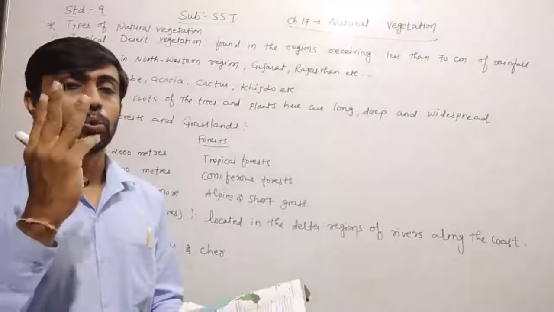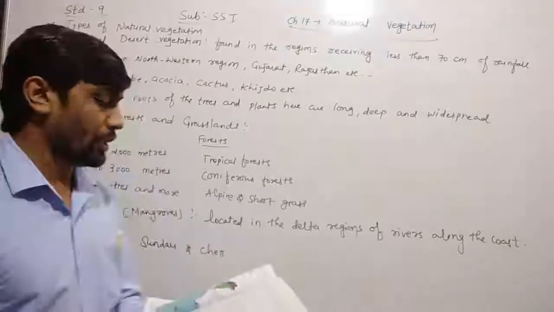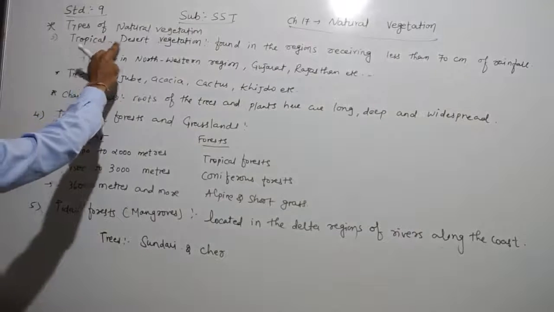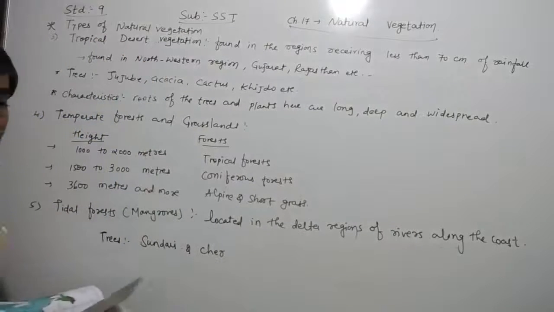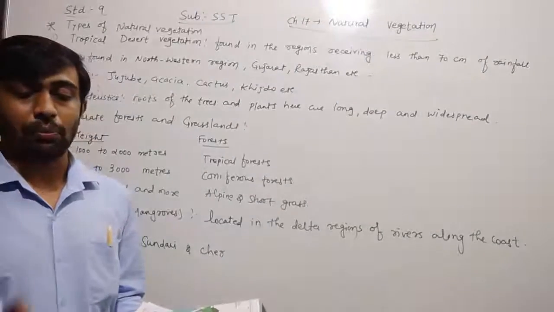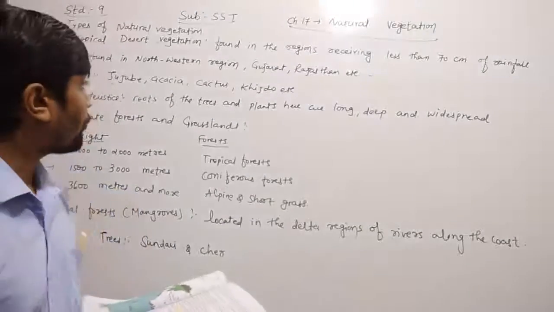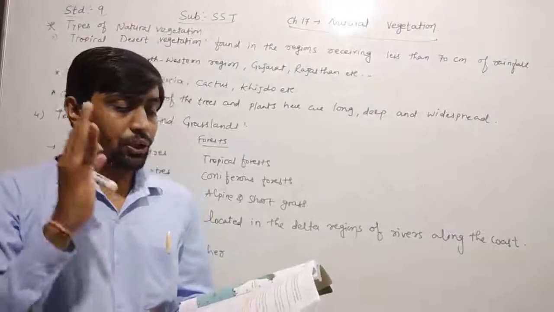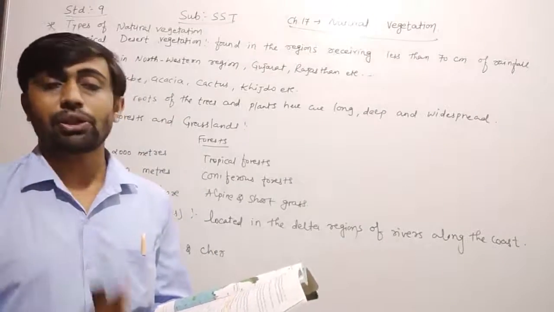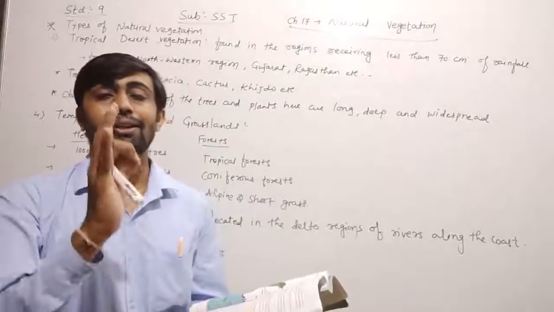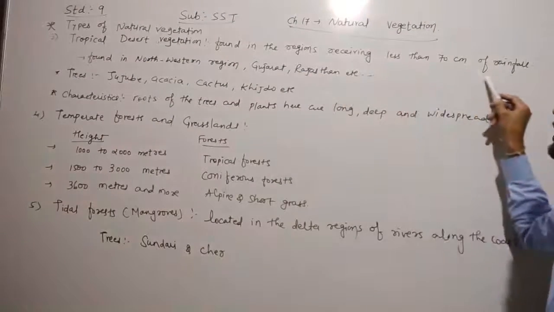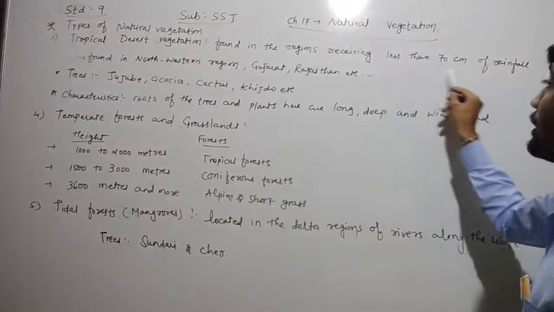Now we have to continue from the third type of natural vegetation. The third type of natural vegetation is the tropical desert vegetation. Which one, dear children? Tropical desert vegetation, it means ઉષ્ણ કટિબંધીય કાંટાના જંગલો. Now first of all, dear children, they have given the distribution portion. Generally such forests are found in the region receiving less than 70 centimeter of rainfall. What happened there, dear children? Here in the tropical desert vegetation we find it in the region receiving how much? Less than 70 centimeter rainfall.